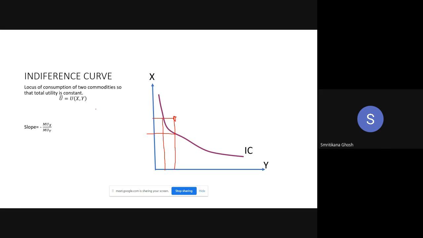But if I write U bar is a function of X and Y, that means U should be constant, then it is the equation of the indifference curve. So that bar is creating this equation as the equation of the indifference curve. If there is no bar, then it is a simple utility function. Up to this point, is it okay?